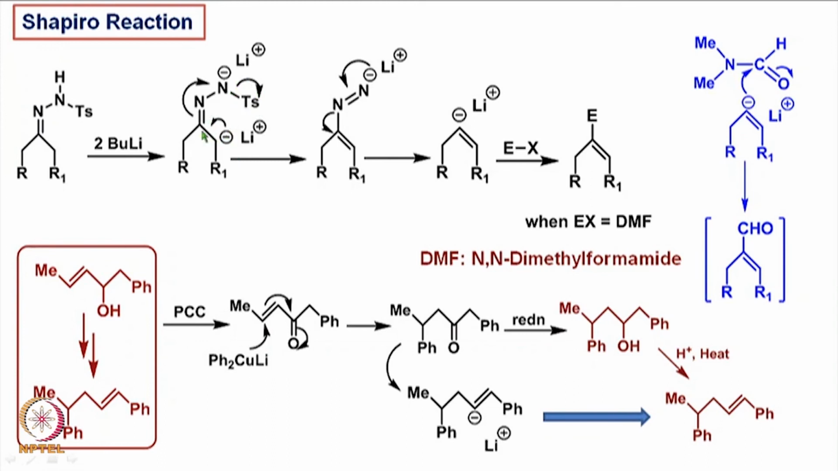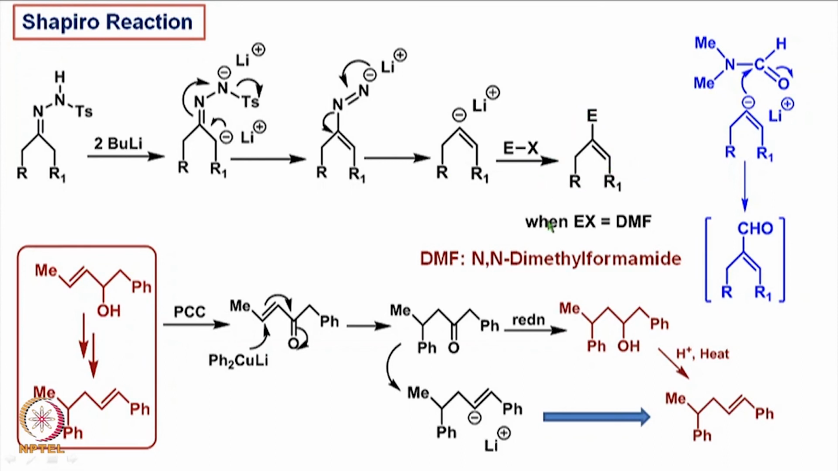which will then allow the removal of the tosylate by the formation of this carbon nitrogen double bond and movement of this double bond to this particular part of the molecule where N double bond N is formed. Now, this particular anion can undergo expulsion of nitrogen to form this vinyl lithium, and this vinyl lithium can react with different kinds of electrophiles to form this kind of vinylated product.